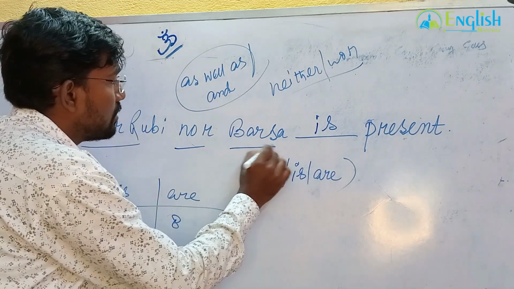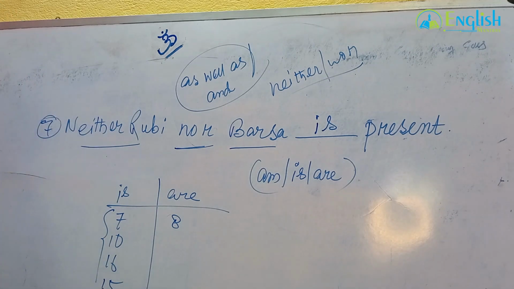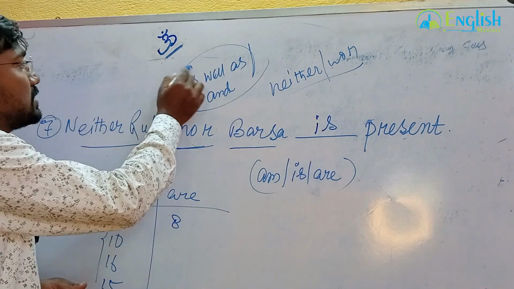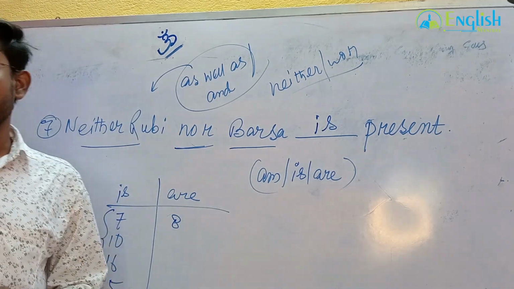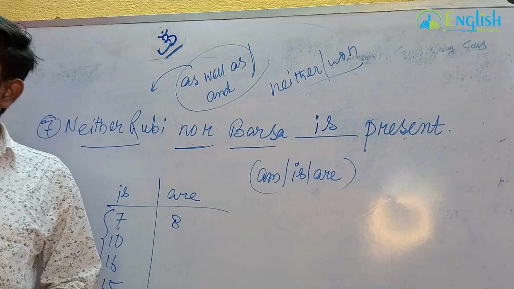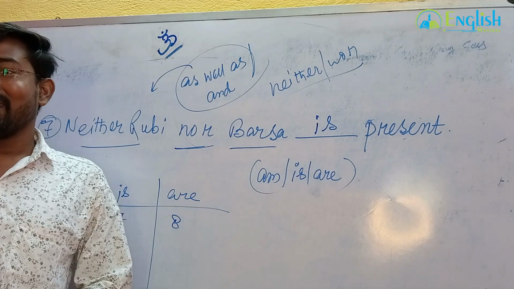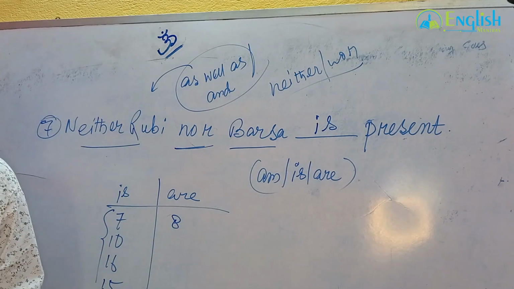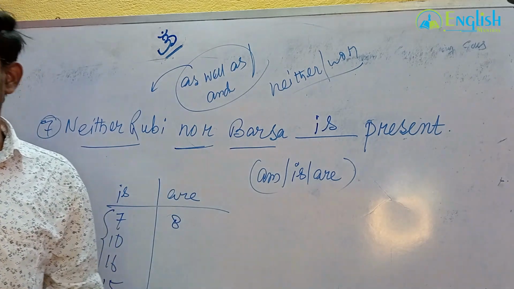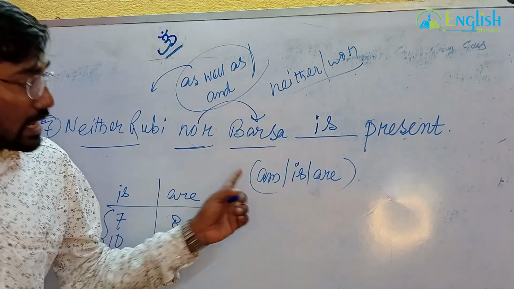Neither Ruby nor Barsha. What is the number after nor? Before as well as, we discussed whether it is singular or plural. But in neither nor or either or, what should the number be? Singular number or plural number after nor? Third person singular number, whatever the person. After the nor, Barsha is singular number. That's why I have written is.